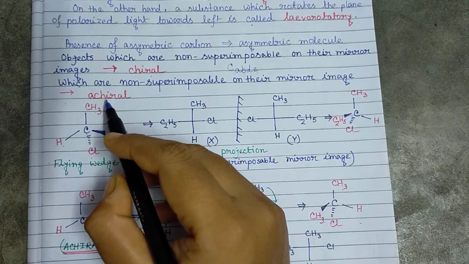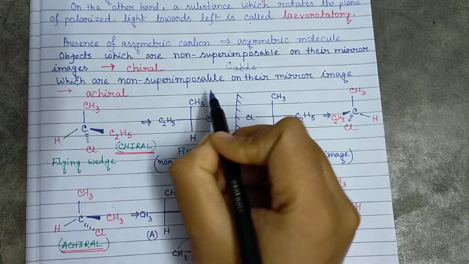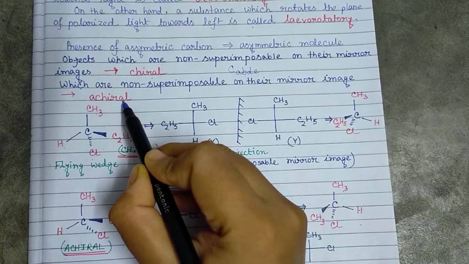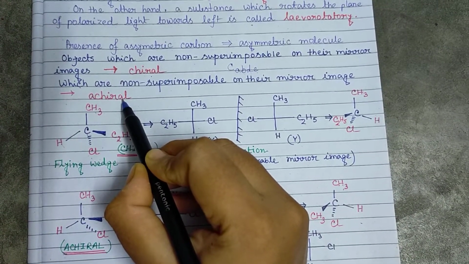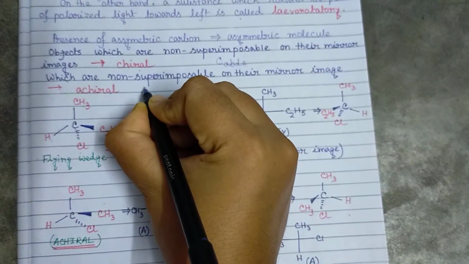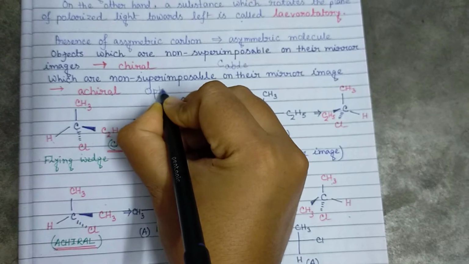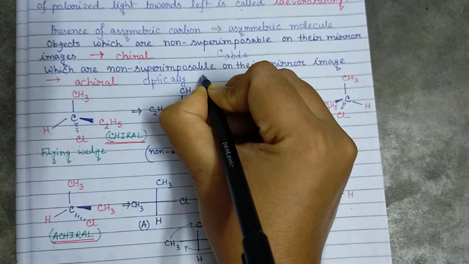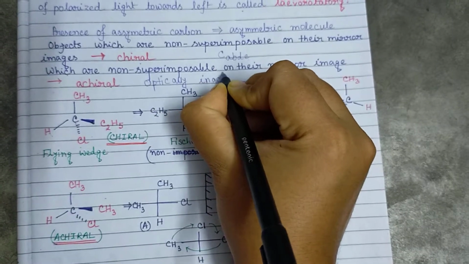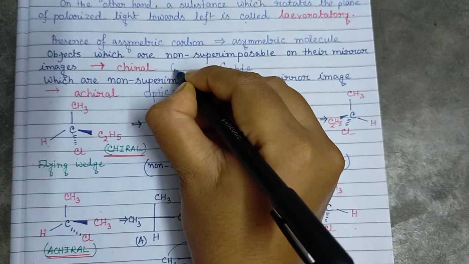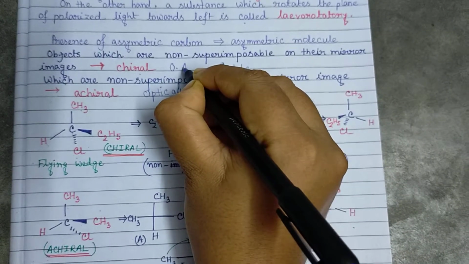And those molecules which have a superimposable mirror image will be achiral and that compound will be optically inactive. So we can say that achiral molecules are optically inactive and the molecules which are chiral will be optically active.